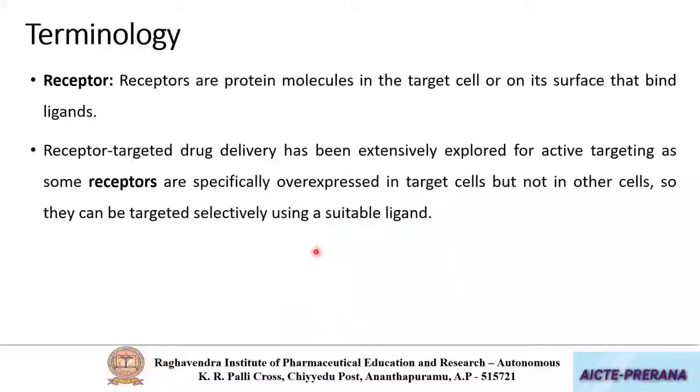So these receptors are the protein molecules which are present on the surface of the target cell or tissue or organ. So due to the presence of these receptors, the drug moieties, that means the targeting moieties or ligands, will come and bind to these receptors, thereby enhancing the active targeting of drug.